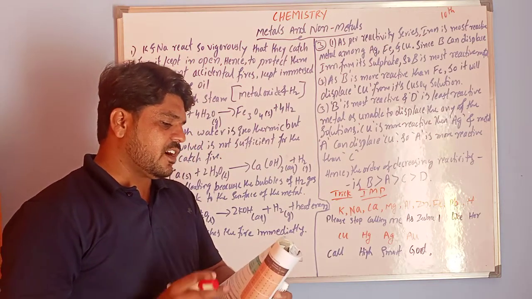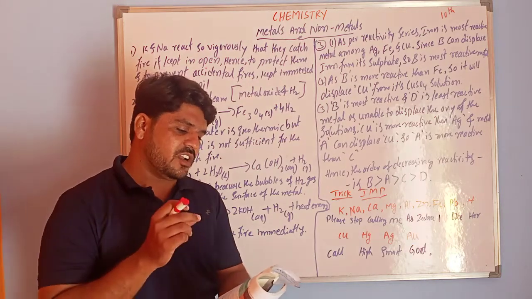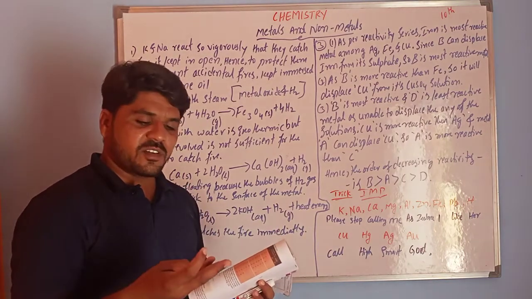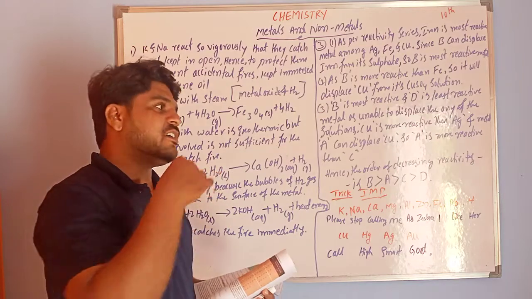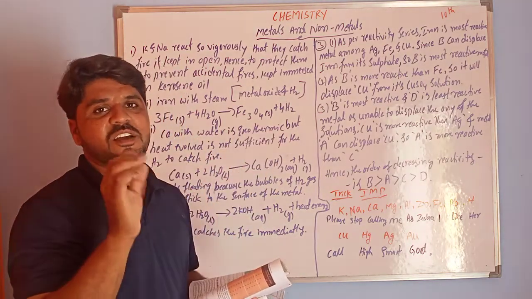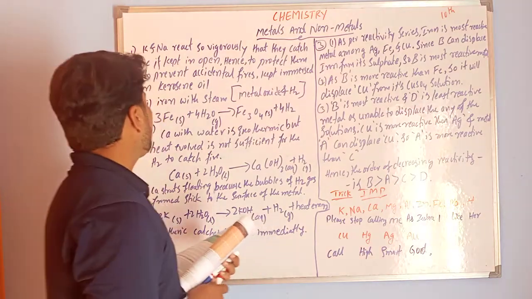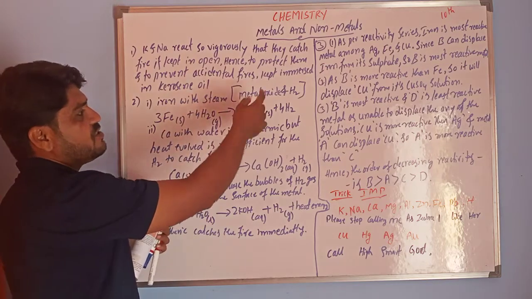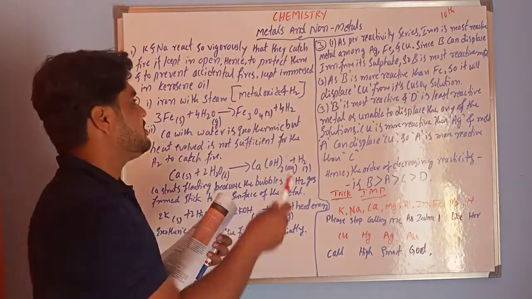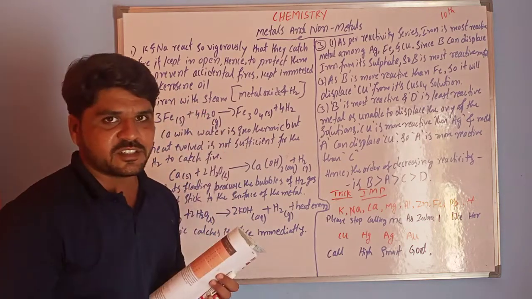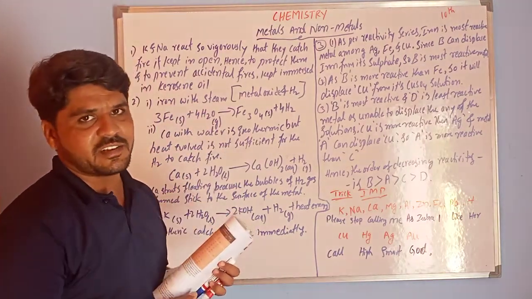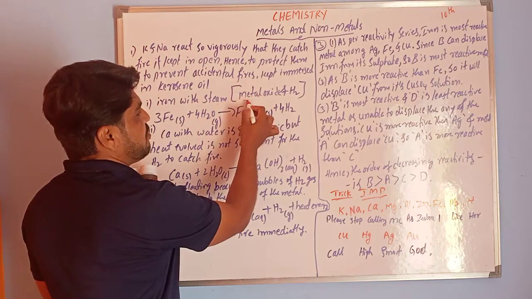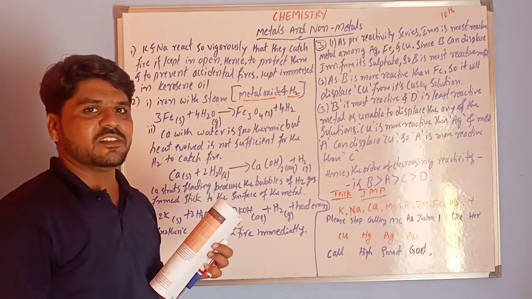Next, the second question: write equations for the reactions of iron with steam, and calcium and potassium with water. First, iron with steam. Steam, liquid water and ice all have the same chemical formula, H2O. When metals react with water or steam, they produce metal oxides and hydrogen gas, as we studied in metals reacting with water.